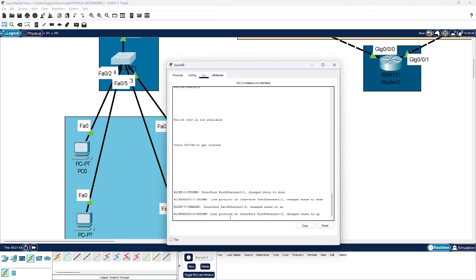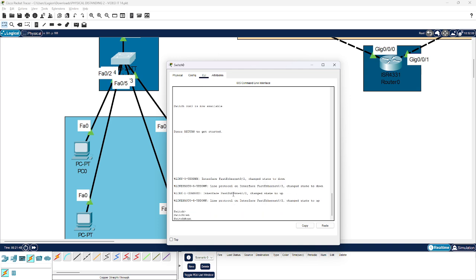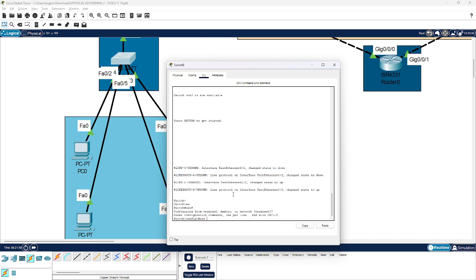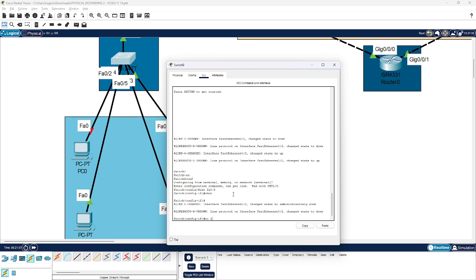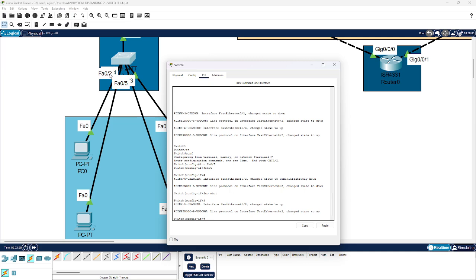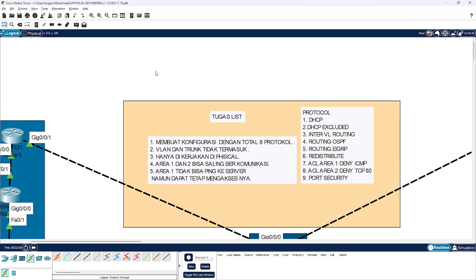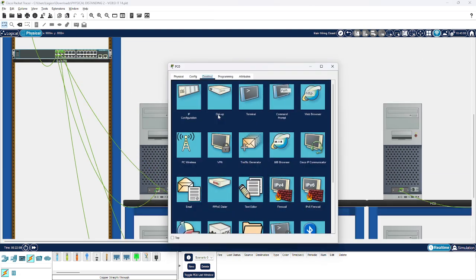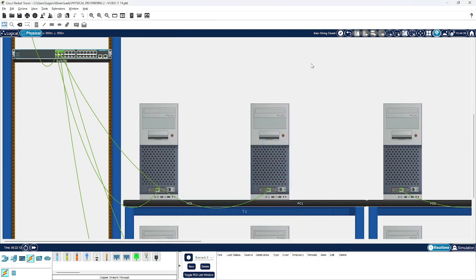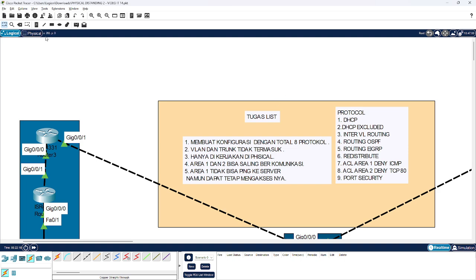So we need to shut down and no shut down again. So like this interface, shut down and then no shut down again. Okay, so it's ready. Okay, I have passed this task, so it means that we have already done this task with the 8 protocols inside this topology.